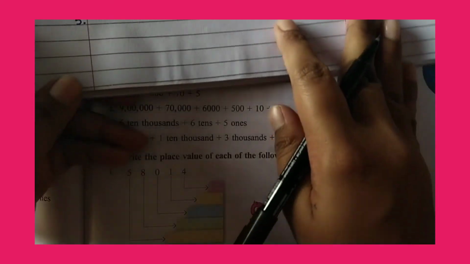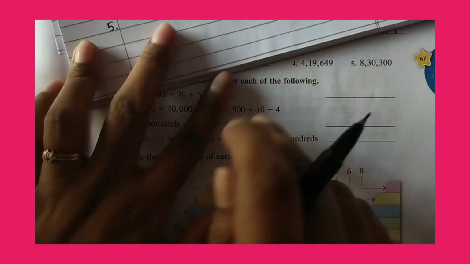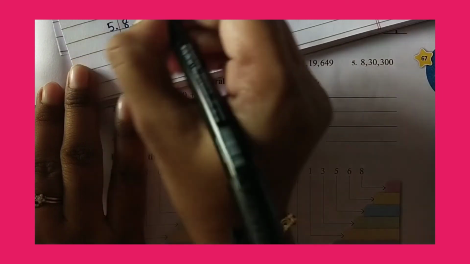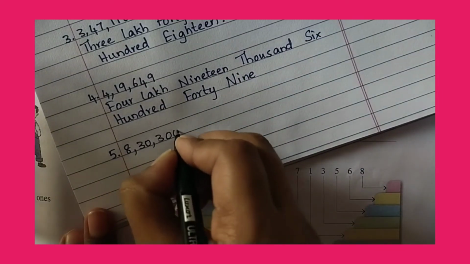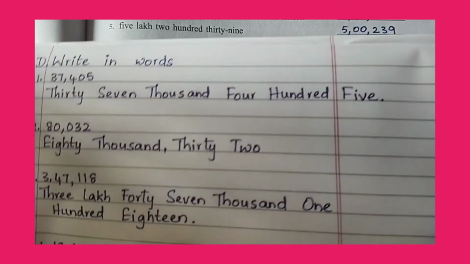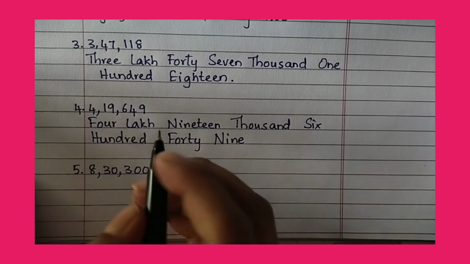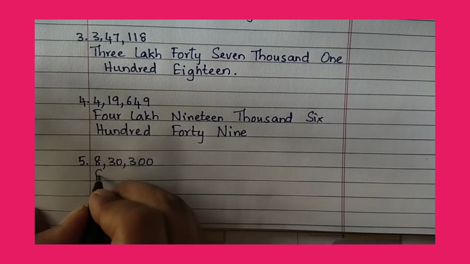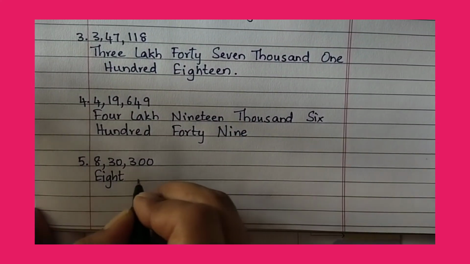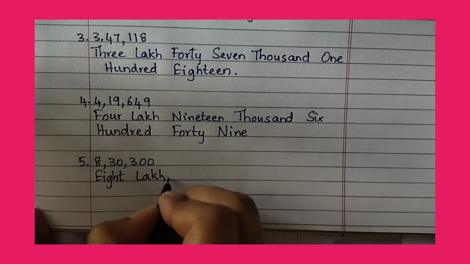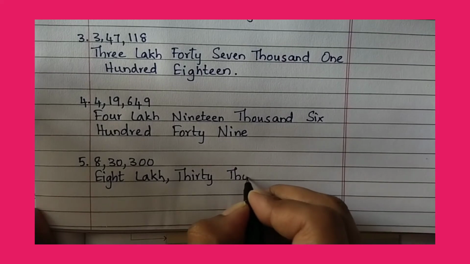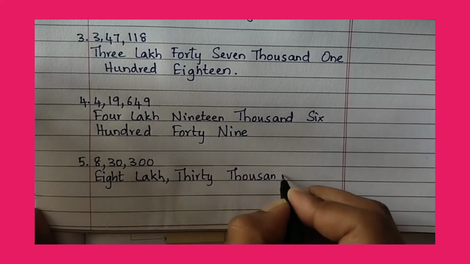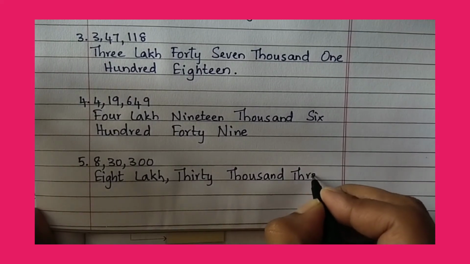What's the fifth question? 8 lakh 30,000, 300.